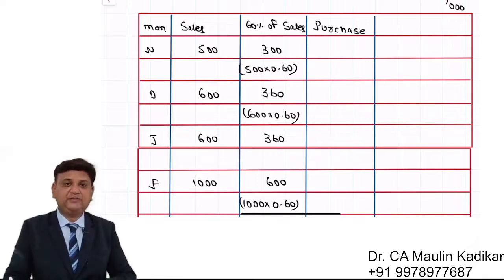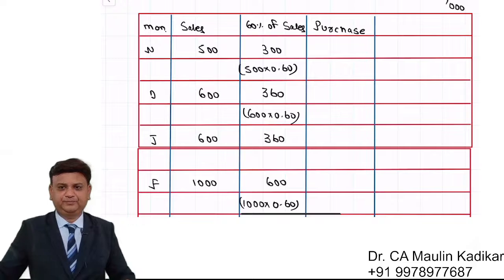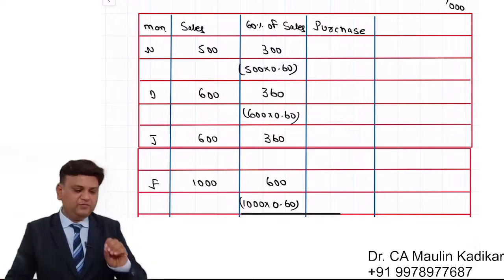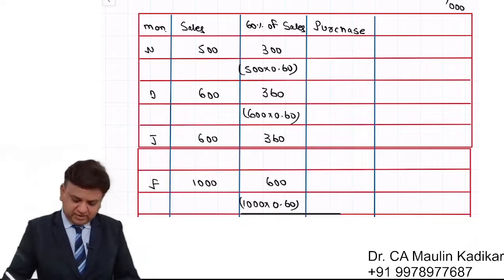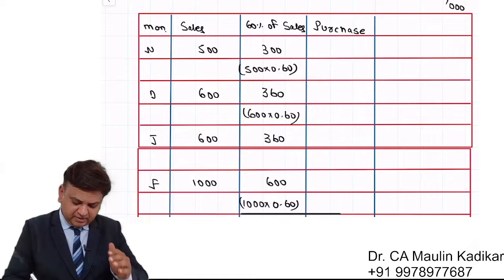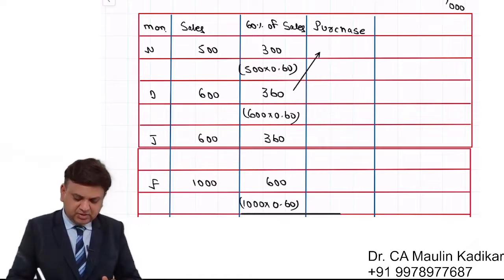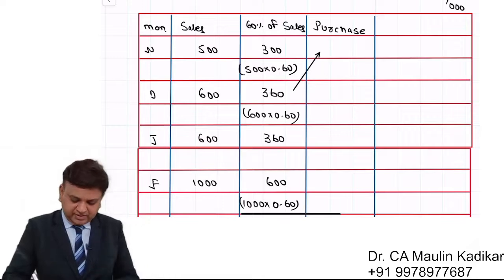So what happens? Let's say we purchase with some planning. We purchase in the month prior to the sales. It means, say, in the month of November we purchase equal to the requirement of December. So we purchase in the month of November 360.